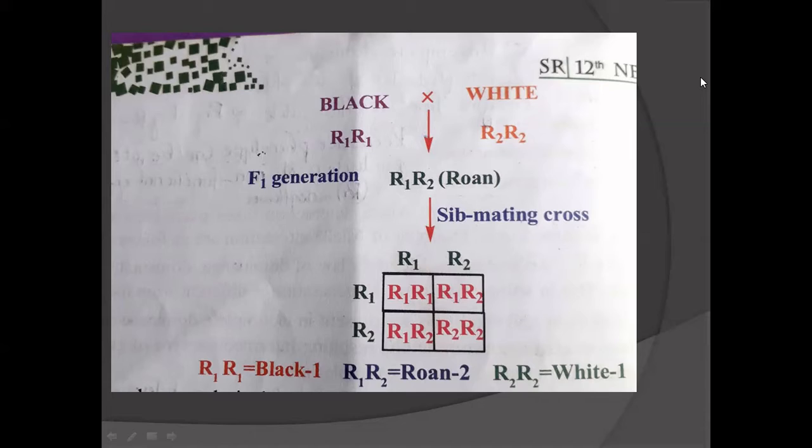When they self these F1 animals, they got a 1:2:1 ratio in the F2 generation. That is one black, two roan, and one white, a 1:2:1 ratio instead of the 3:1 ratio of Mendel's monohybrid cross. So this is codominance, where both parent characters come to the F1 generation. These two, incomplete dominance and codominance, are the examples of allelic interaction.